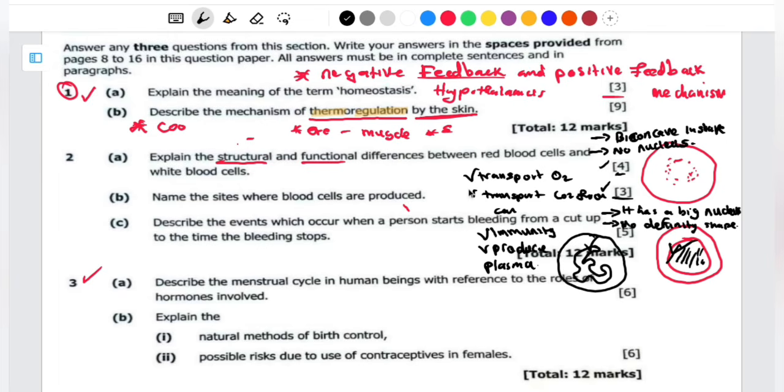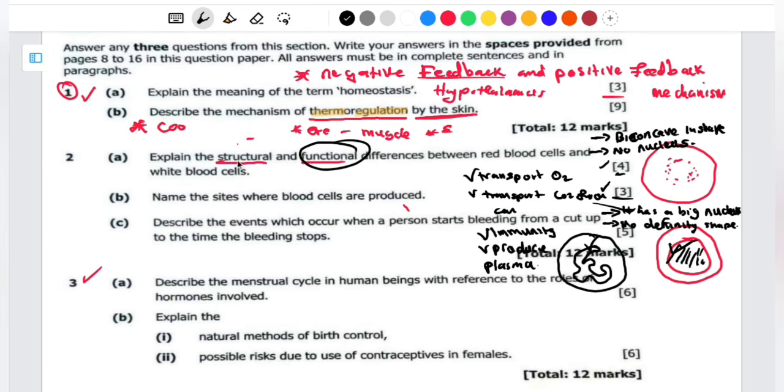So how do you write now? We're just going to say the following are the structural differences as well as the functional differences of the red blood cells. Then you start differentiating. The red blood cell transports oxygen from the lungs to the tissues and carbon dioxide from the tissues to the lungs, while white blood cells are involved in immunity or immune defense as well as producing plasma. That is for the function.